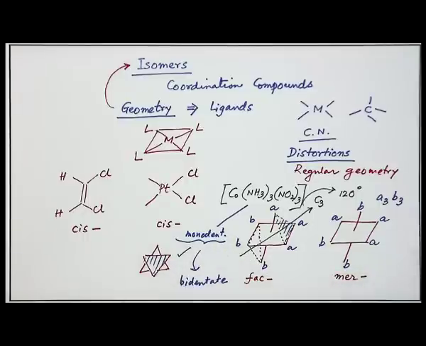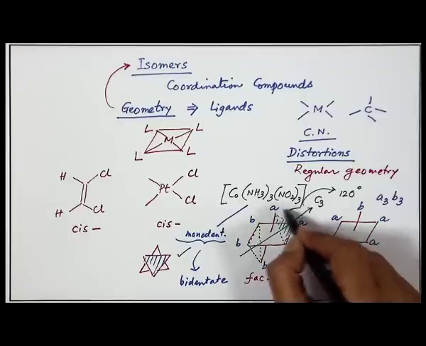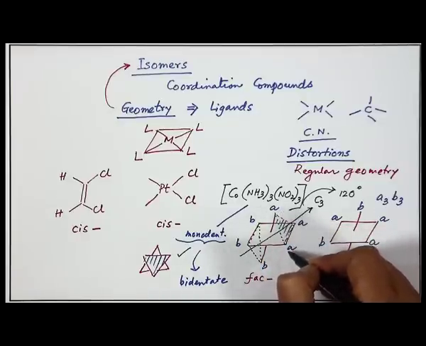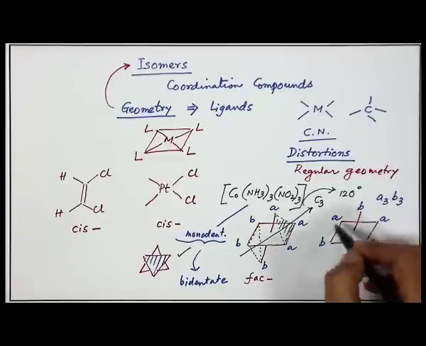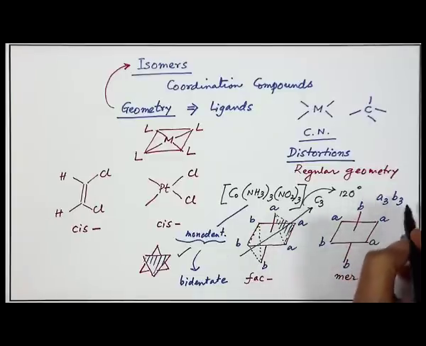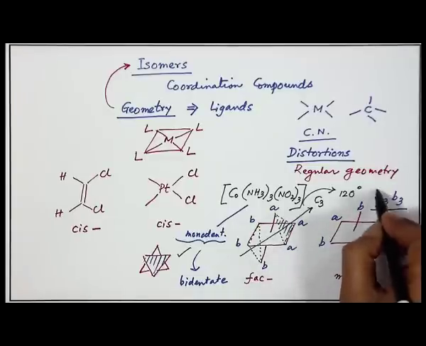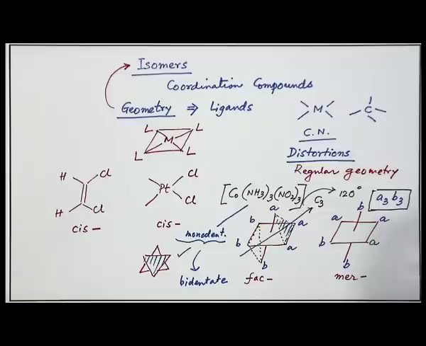If we go for a bidentate ligand, what will happen? Can we connect these A and A, and what about the B's, and can we have an arrangement where two different types of ligands are required or not?